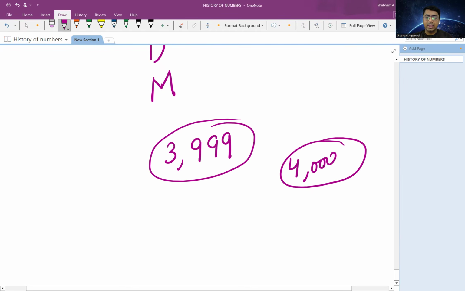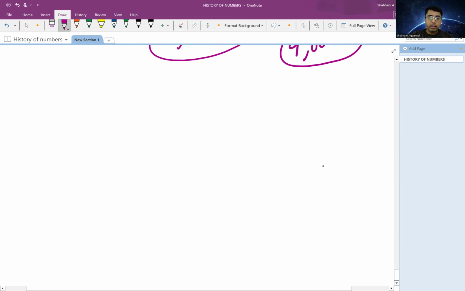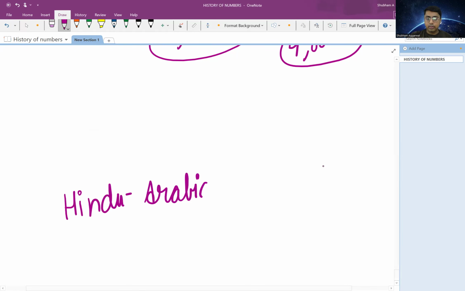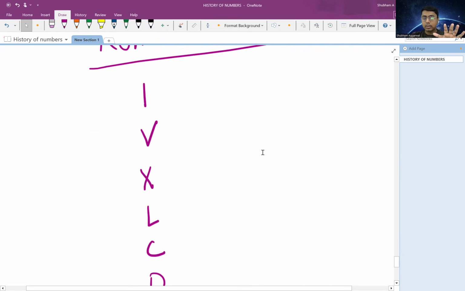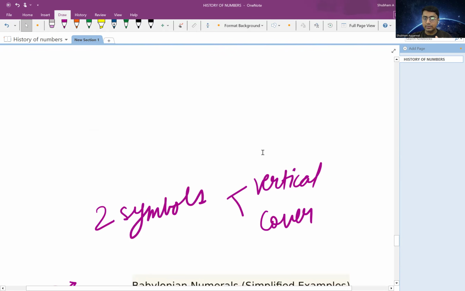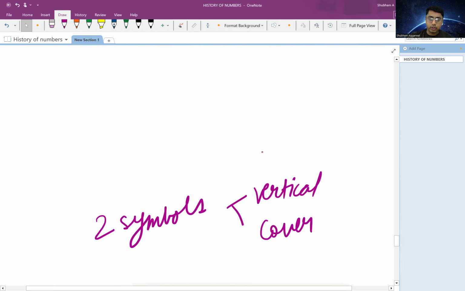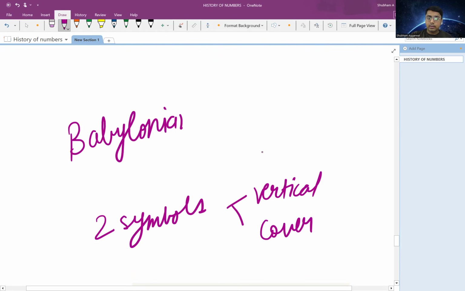And finally came the idea of Hindu Arabic number system. Now, what is Hindu-Arabic number system? So we learned that in all these number systems, whether it's Egyptian number system or the Babylonian number system, there were drawbacks.